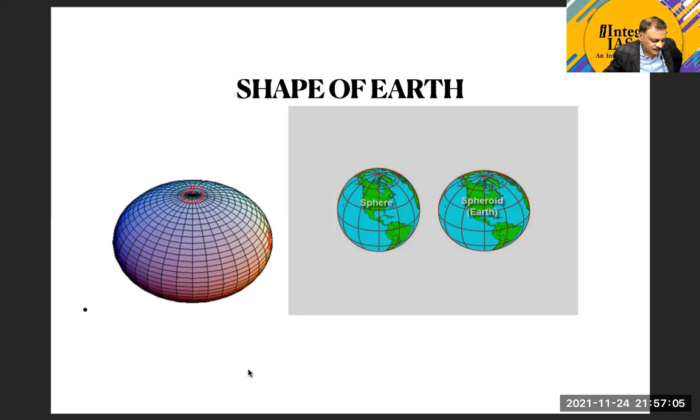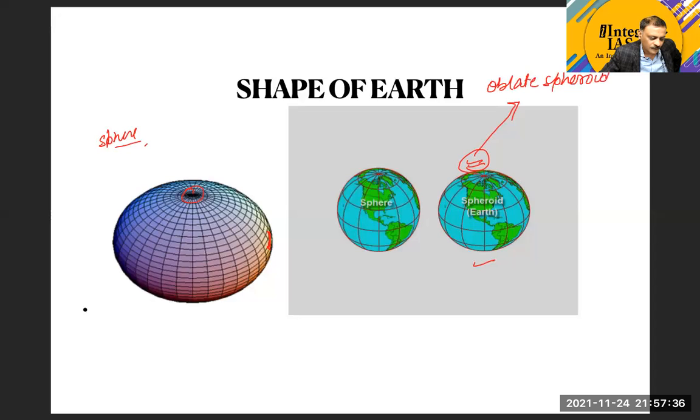Due to this reason, we do not call the earth a perfect sphere. We call the earth a spheroid. The word that we use for the shape of the earth is spheroid, and a better geometrical word is oblate spheroid.